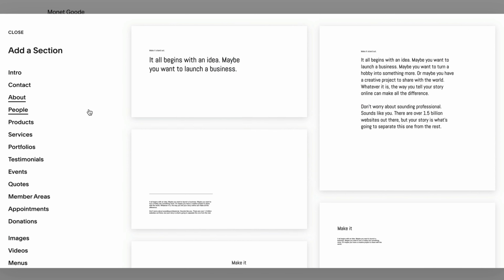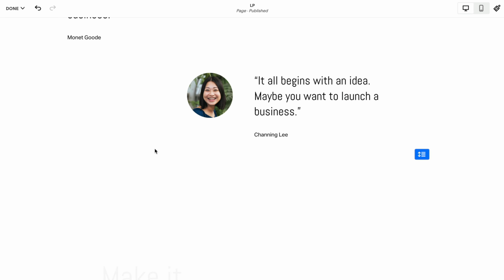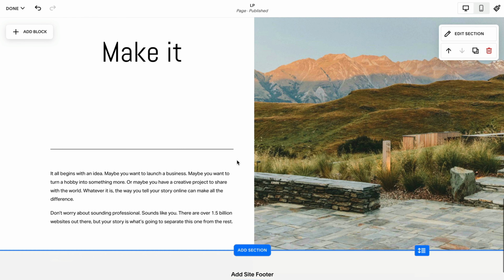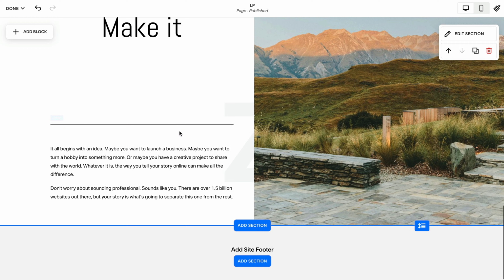So let's go insert and the about, and I want to add this as my first product. What I really like in landing pages is when we have a Z layout.